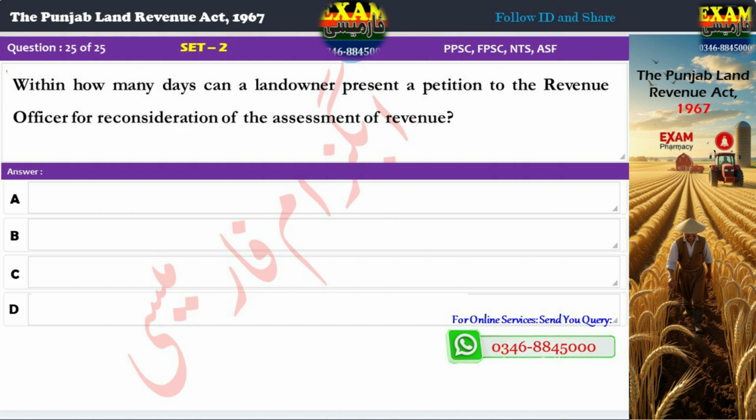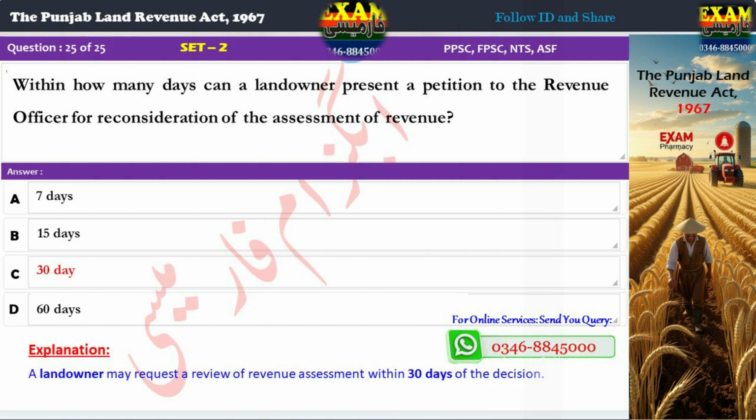Question 25. Within how many days can a landowner present a petition to the revenue officer for reconsideration of the assessment of revenue? A. 7 days, B. 15 days, C. 30 days, D. 60 days. Correct answer: C. 30 days. Explanation: A landowner may request a review of revenue assessment within 30 days of the decision.